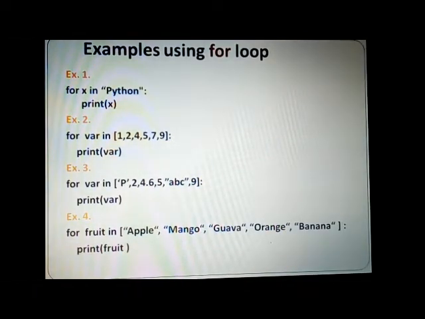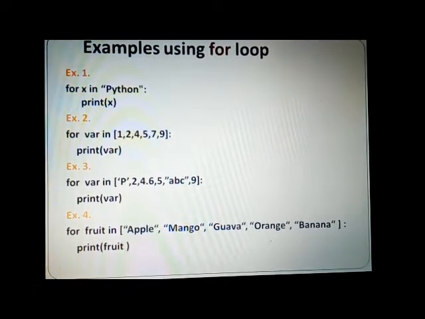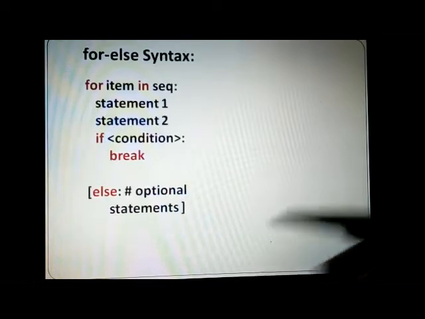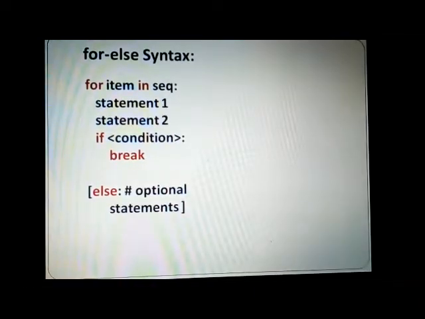So this is how a for loop can be used at different instances. It is quite a useful function. Whenever you come across applications which demand different values or sequences to be iterated, you can make use of this. So let us see today the general syntax of for else first, and what is the use of for else.